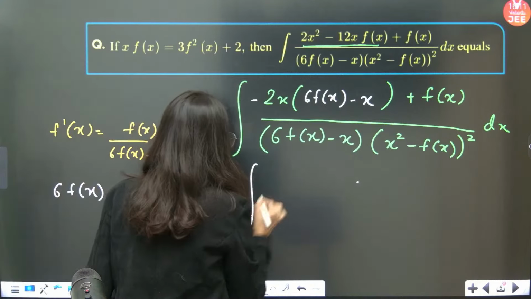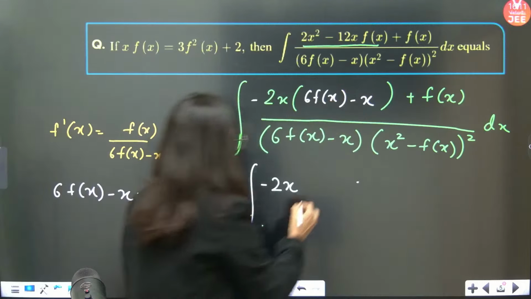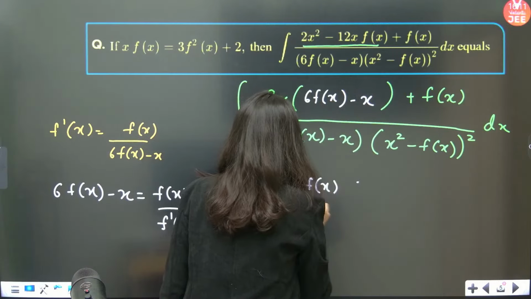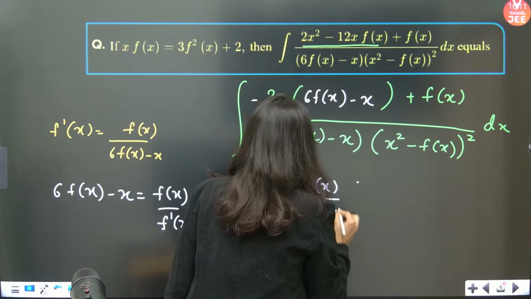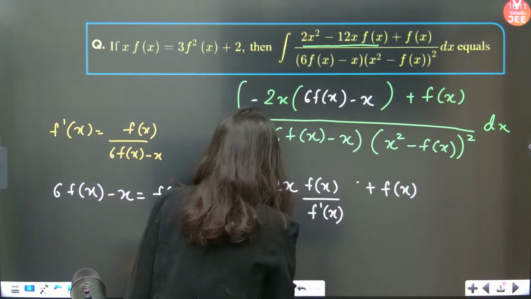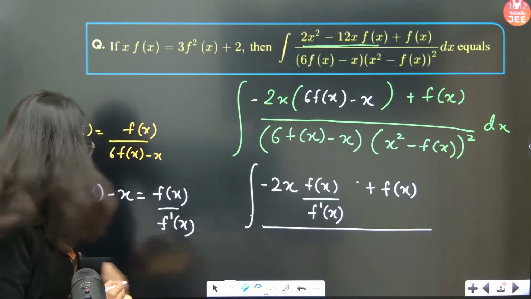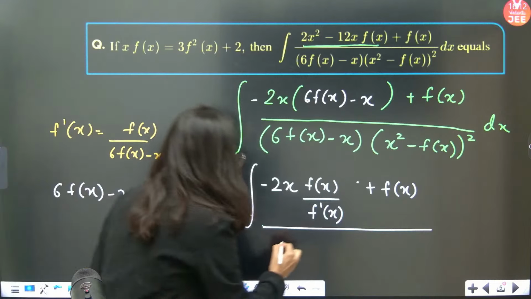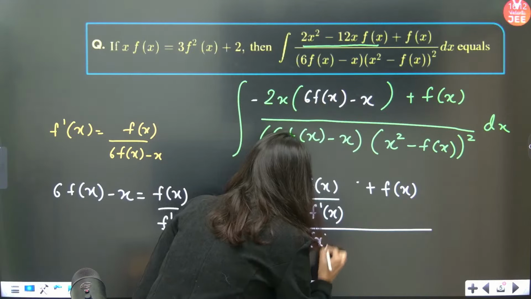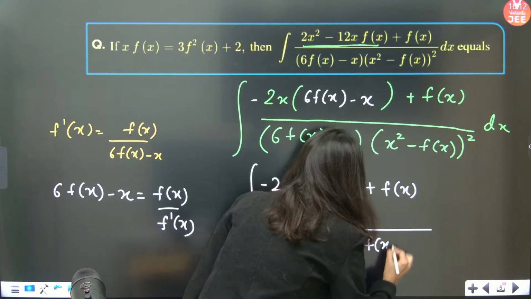So this is integral minus 2x kept as it is. 6f x minus x is f upon f dash x. Now plus f x is written right here. Whole upon, you are going to have 6f x minus x again, which is f upon f dash x. So this is f of x upon f dash x, and this is plus f of x.